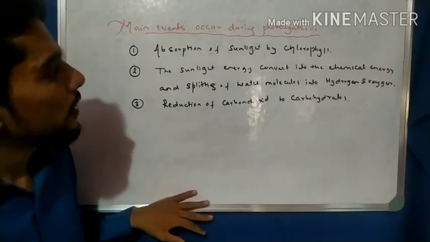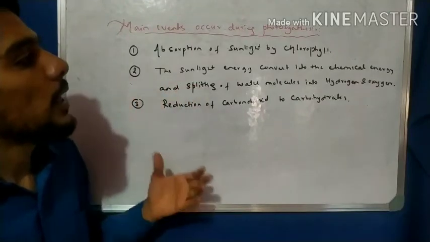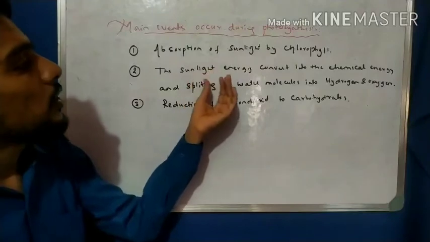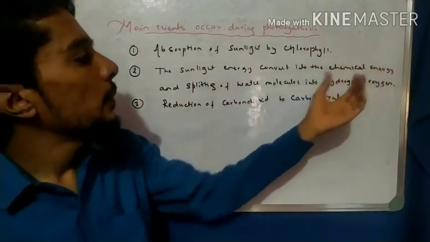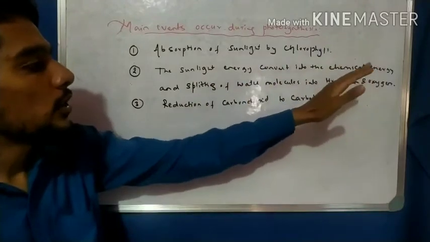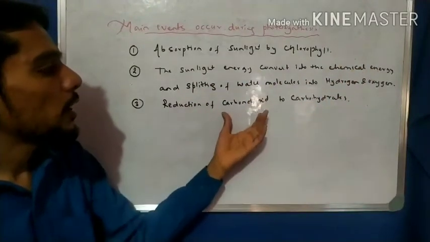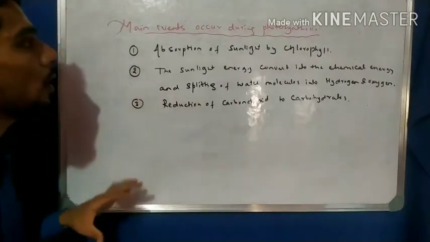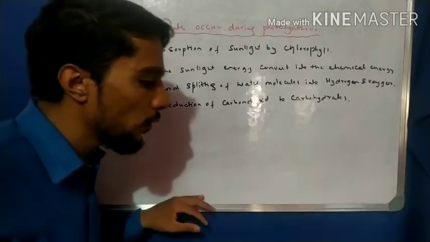Number one is absorption of sunlight by chlorophyll, second is conversion into chemical energy which splits water molecules into hydrogen and oxygen, and then the reduction of carbon dioxide into carbohydrates.